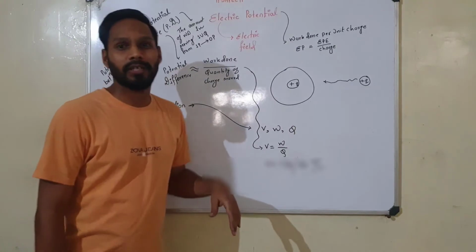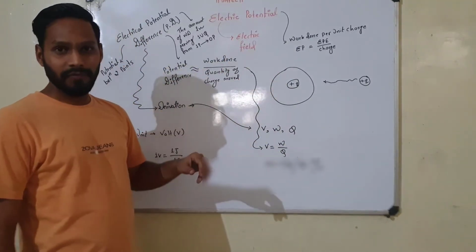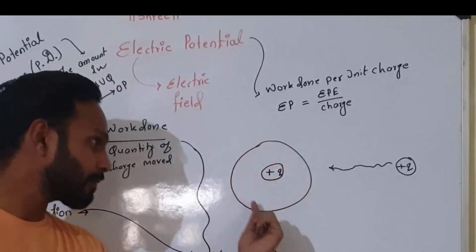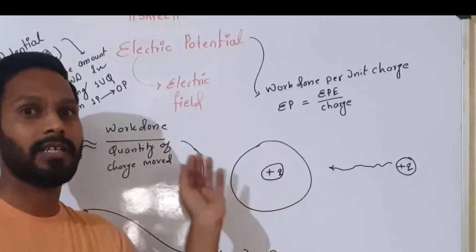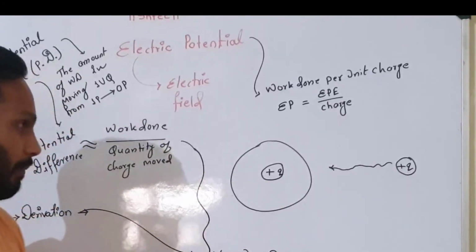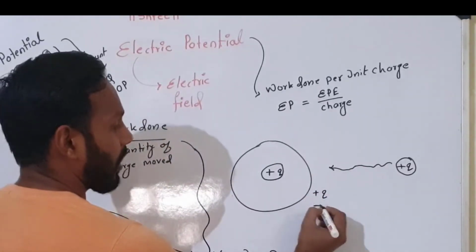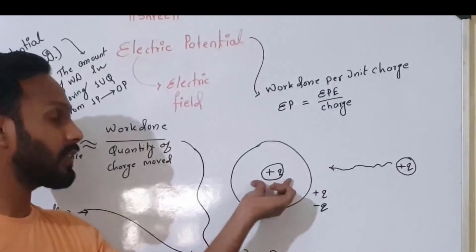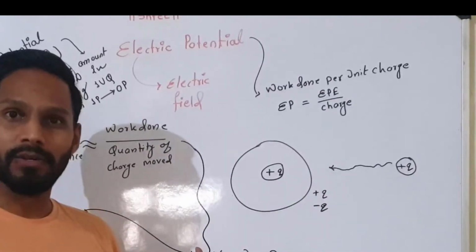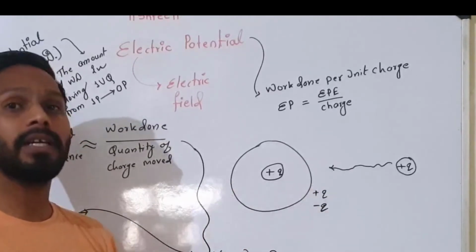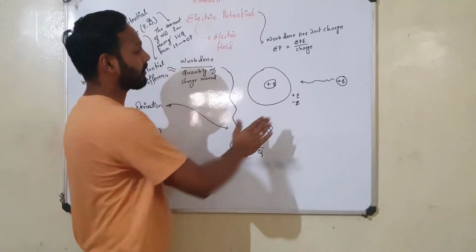Before starting electric potential, we also have learned about the electric field. So what is electric field? Electric field is a region within which the influence of the charge can be felt. For example, if a positive charge or a negative charge comes in the influence of this positive or negative charge, it will experience a force of attraction or repulsion. For example, positive positive will repel each other, positive negative will attract each other. So this is what the electric field is.